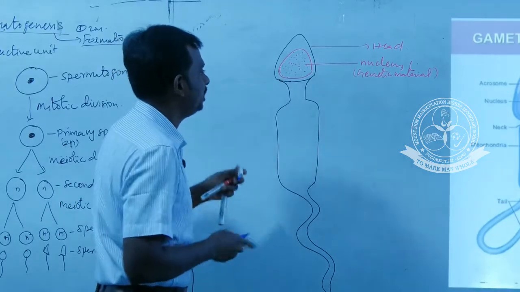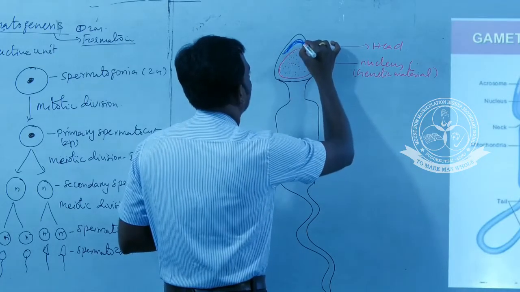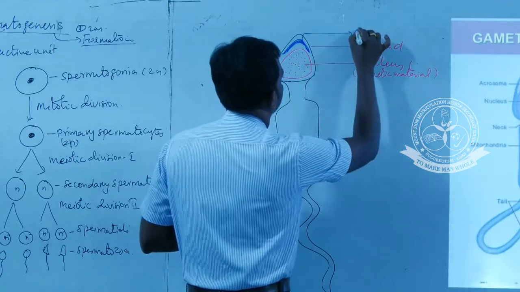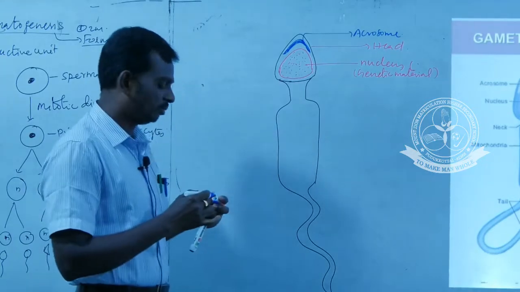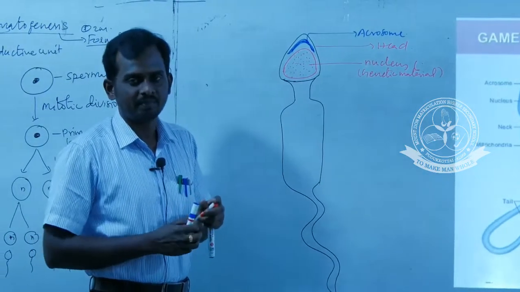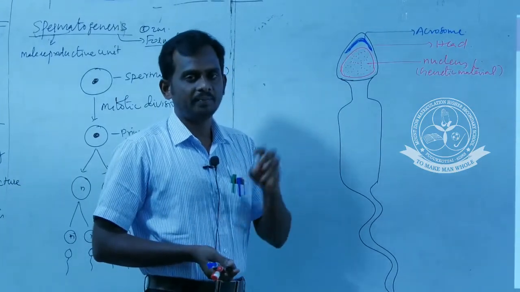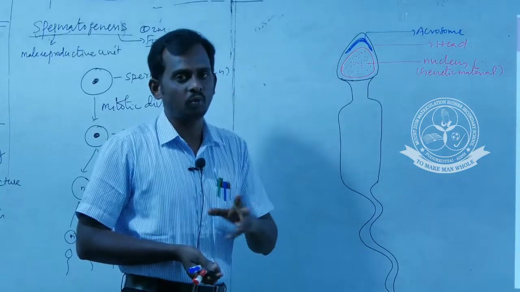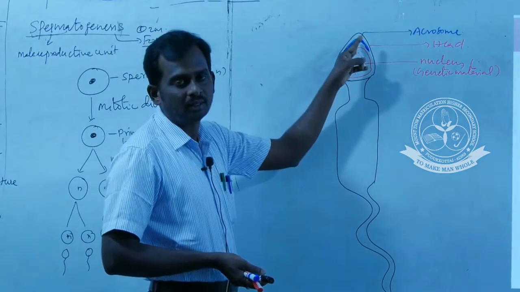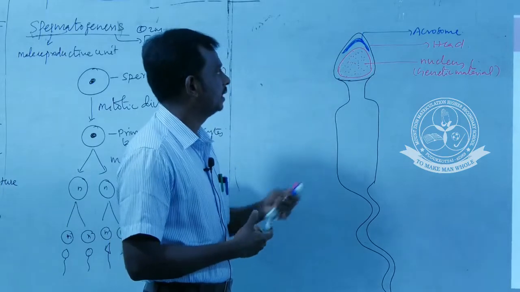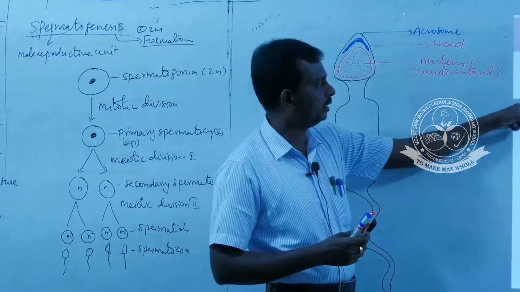And above the head region, one more structure is present. The name of the structure is the acrosome. This acrosome contains an enzyme called hyaluronidase. Hyaluronidase is essential for breaking the follicular cells of the ovum. It helps the penetration of sperm into the egg. So the acrosome is the main part essential for the fertilization process. The head region contains only two parts, namely nucleus and acrosome.